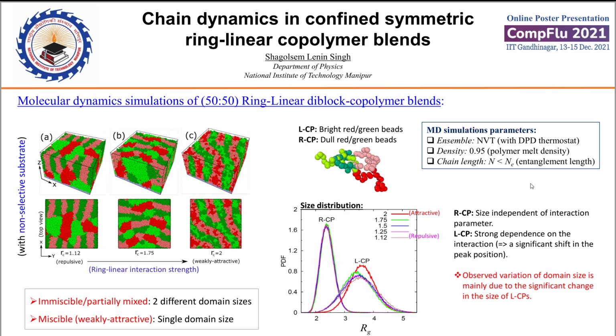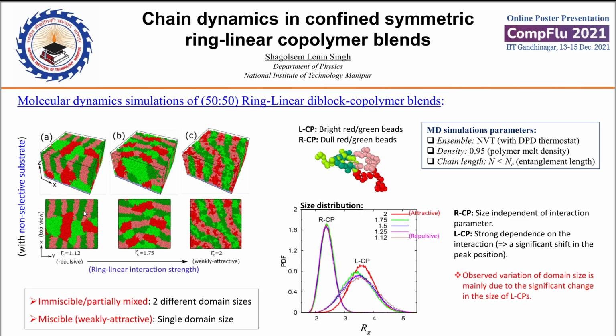We systematically vary the ring linear interaction strength from repulsive to weakly attractive by changing the ring and the linear chain interaction cutoff distance RC.